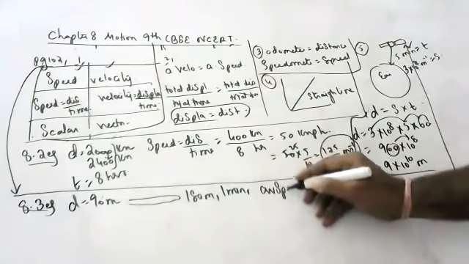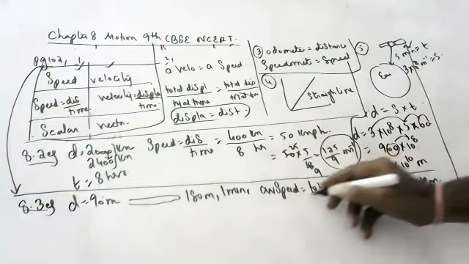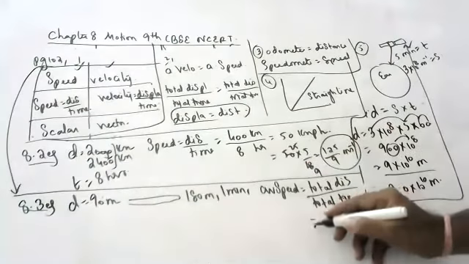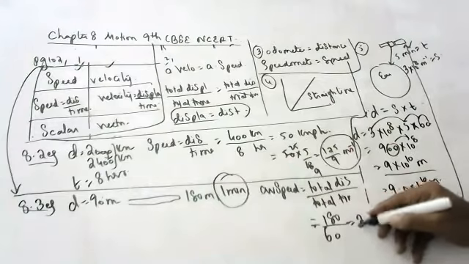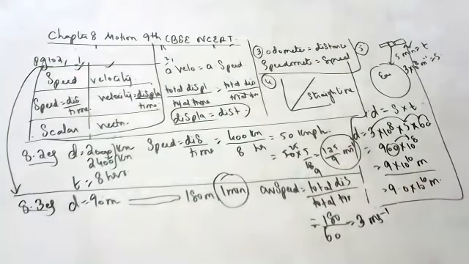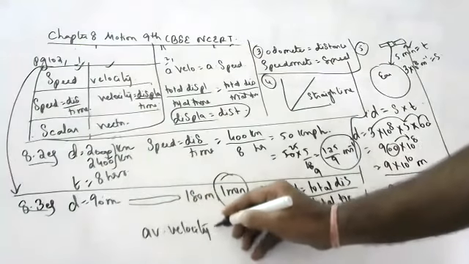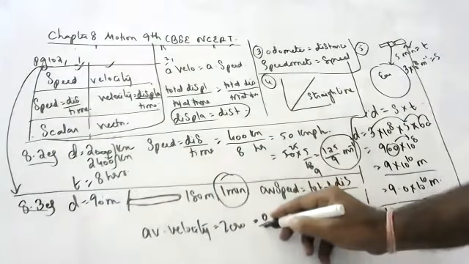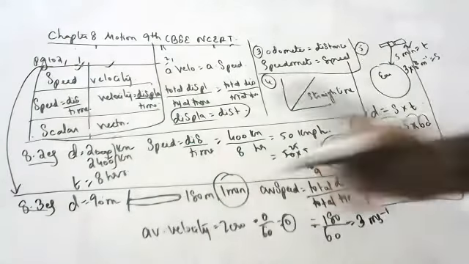First, average speed. What is the average speed formula, children? Total distance by total time. Total distance, going and coming, how much, children? 180 meters. Total time is 60 seconds. How much is the answer? 3 meters per second. But what is the average velocity? 0, because she is going and coming back to the same point. Displacement is 0. 0 by 60 is 0. So because displacement is 0, average velocity is also 0.